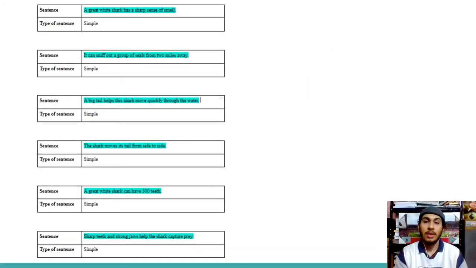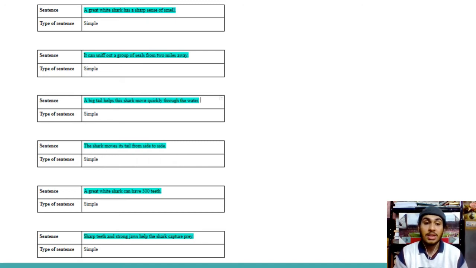So, moving on to the next sentence: "A great white shark has a sharp sense of smell." This sentence we classify as a simple sentence because it has only one independent clause. The next sentence: "It can sniff out a group of seals from 2 miles away," also identified as a simple sentence because it also has only one independent clause. Moving on: "A big tail helps this shark move quickly through the water," also identified as a simple sentence because it has only one independent clause and not more than that.